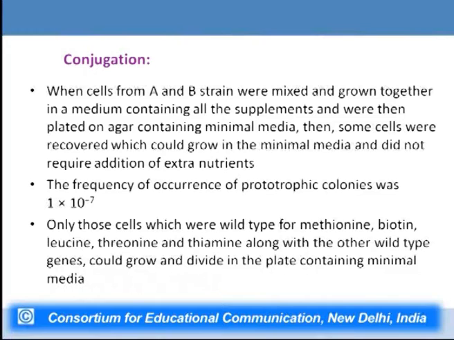Now, this could only happen if the cells were able to have genes which were no more mutant. That means a cell is formed which is not mutant for any of the alleles which earlier it was possessing. So, the cells had wild type genes for methionine, biotin, leucine, threonine and thiamine, and that's why they were able to grow, and only then could they divide on the minimal media plate.